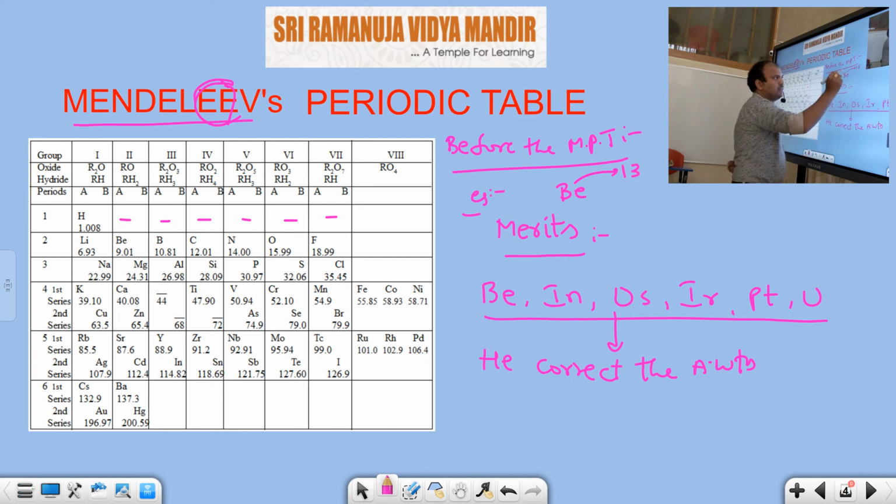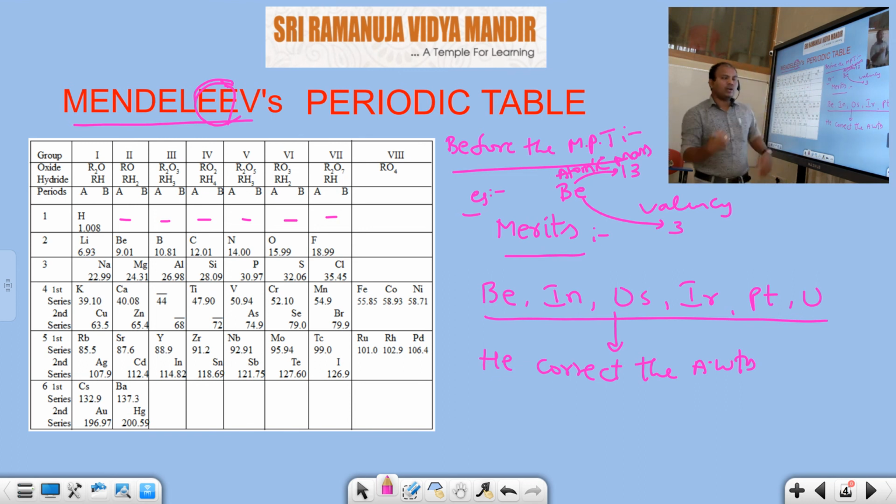This is the atomic mass. Beryllium's valency was considered as 3. Before Mendeleev, beryllium atomic mass was taken as 13 and beryllium valency was taken as 3. But Mendeleev took one formula.